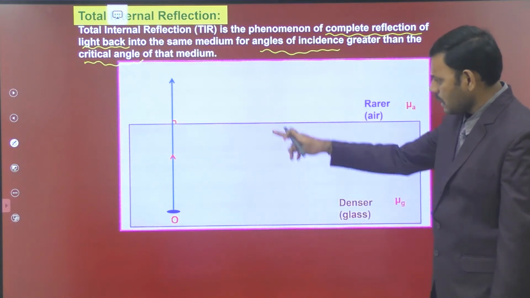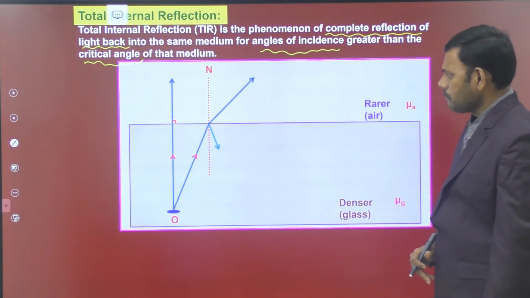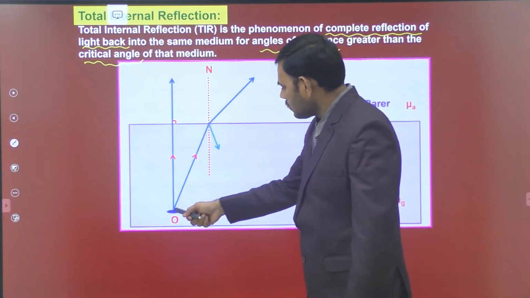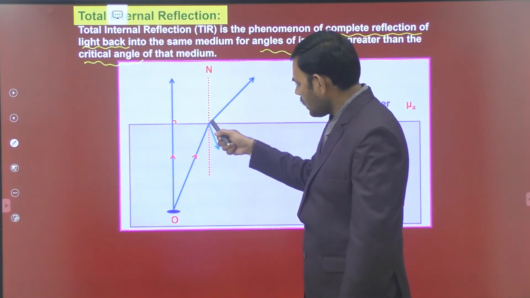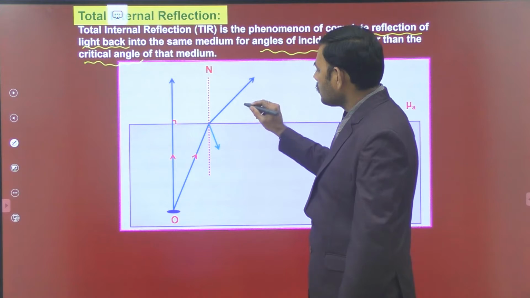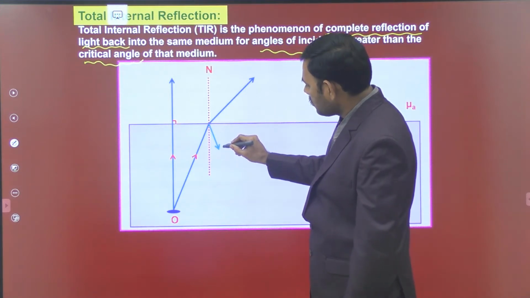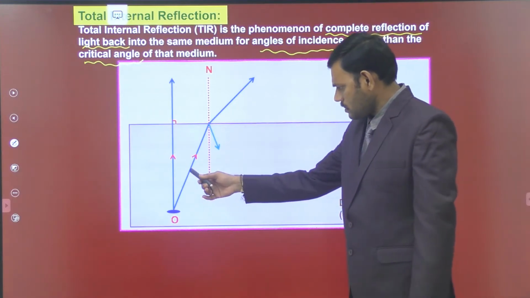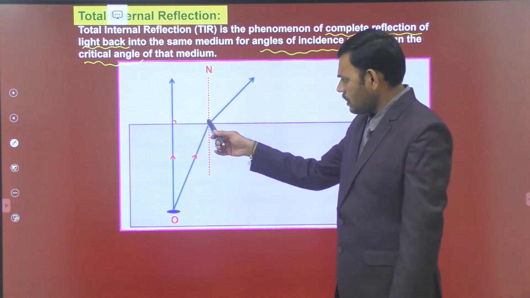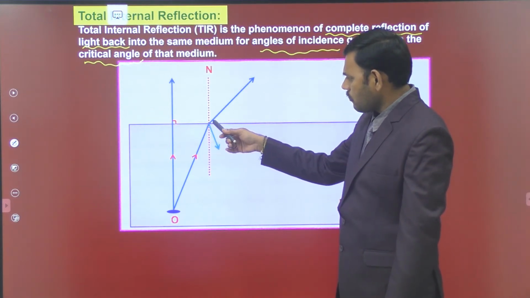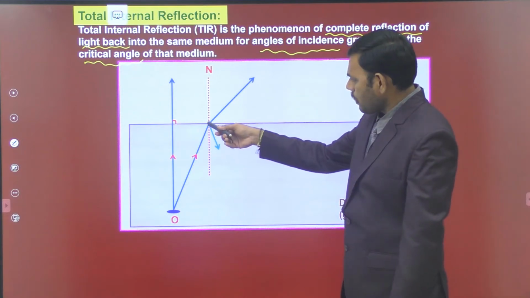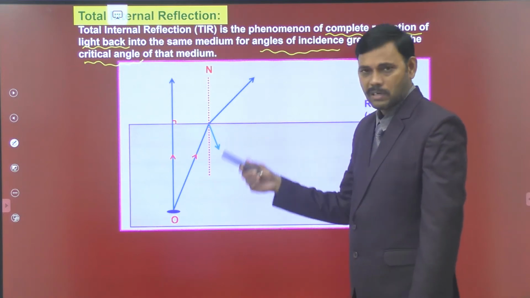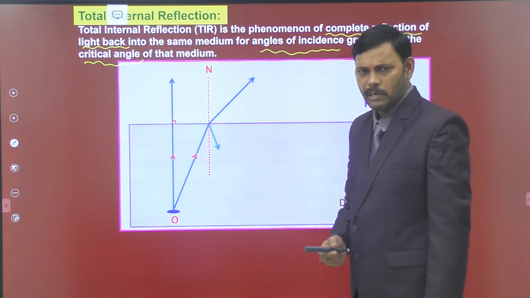Let us consider the second ray. See the animation carefully. Here this is the normal drawn to the interface. This incident light ray is at an angle of incidence greater than 0. Then some part of light may be reflected back and some part of light is refracted into the second medium. But this is not total internal reflection, this is partial reflection. Most of the light gets refracted into the second medium.